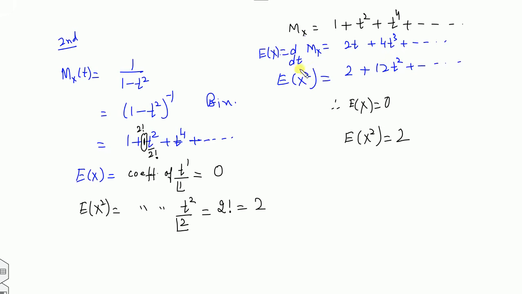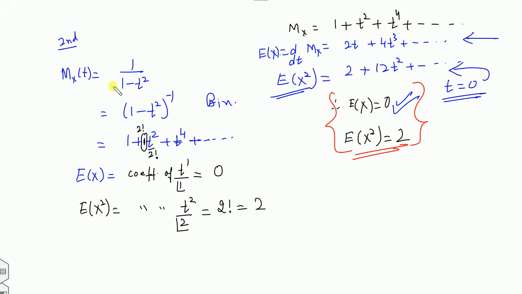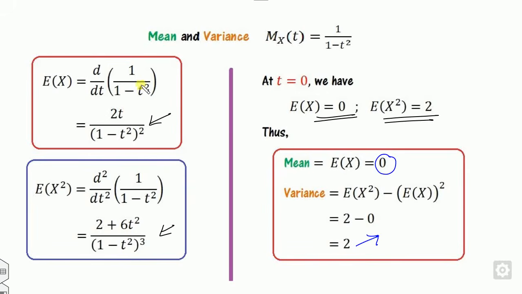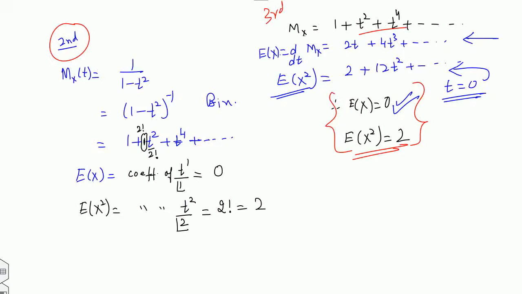Once you use the derivative rule, you have to substitute t equal to 0. So what is the answer here? Again 0. If you substitute the value in EX square, the answer is again 2. So you can use any one of the methods: firstly expand and then take the derivative, or without expanding directly take the derivative. The answer remains the same.